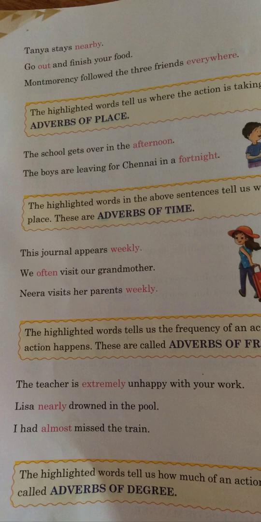So children, today we learnt about an adverb. What is an adverb? It is a word which adds something more to the verb, another adverb or adjective. And kinds of adverb: we saw adverb of manner, it tells us about how an action happens. Then adverbs of place, where the action is taking place. Adverb of time, when the action took place. Adverbs of frequency, how often an action happens. Last we have adverb of degree, which tells us about how much of an action happened.